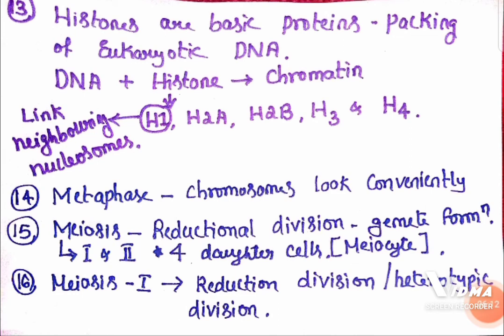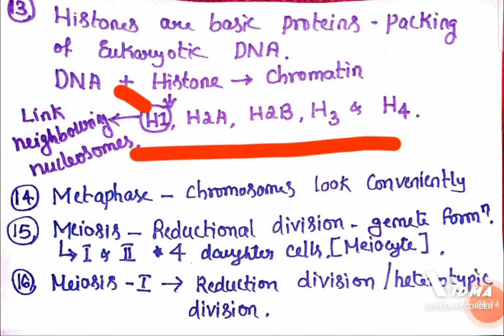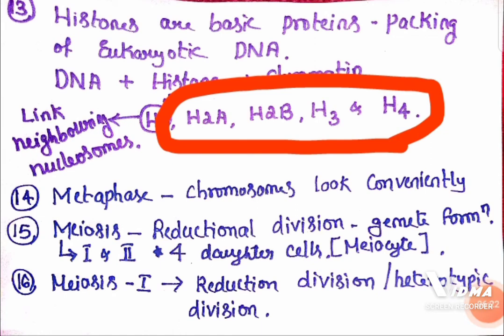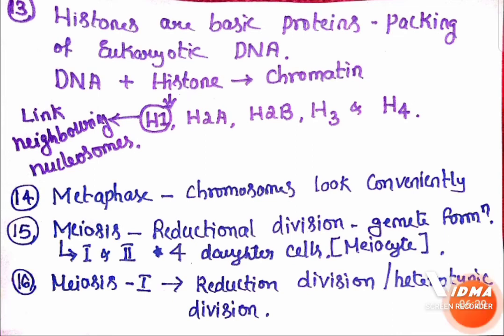And remember, histone proteins are basically of 5 types: H1, H2A, H2B, H3 and H4. Out of these, H2A, H2B, H3 and H4 form the histone octamer around which the DNA is going to wrap, whereas H1 histone links two neighboring nucleosomes. Two neighboring nucleosomes are held together by a histone called H1 histone.